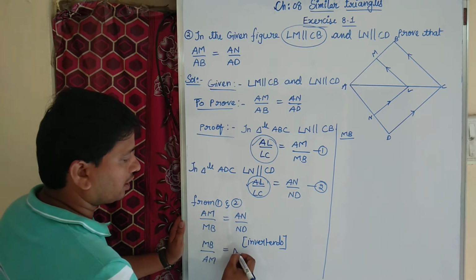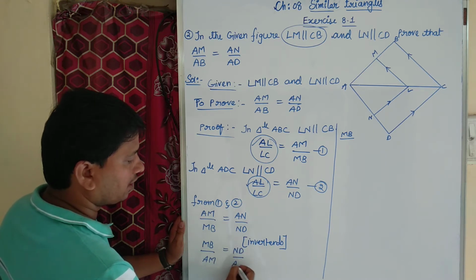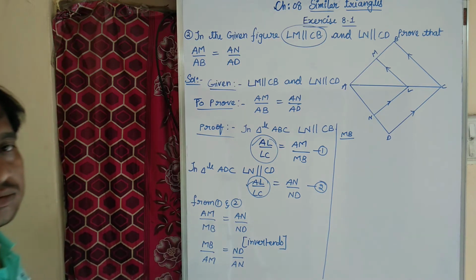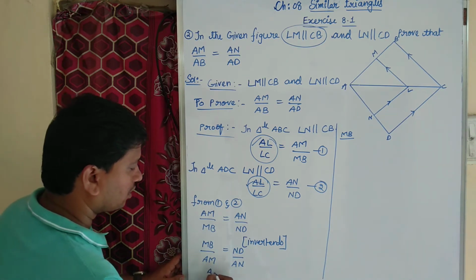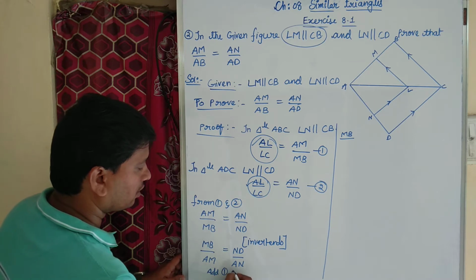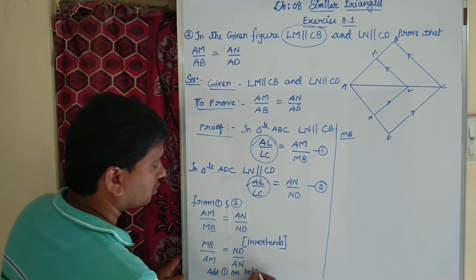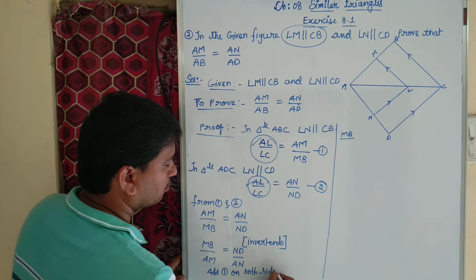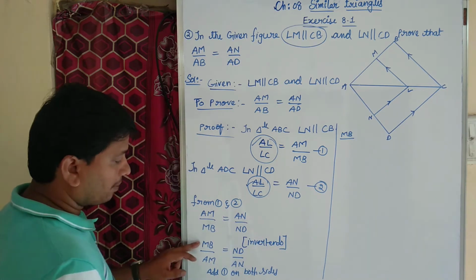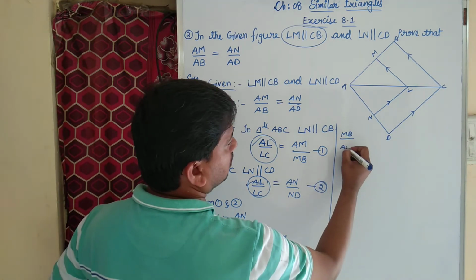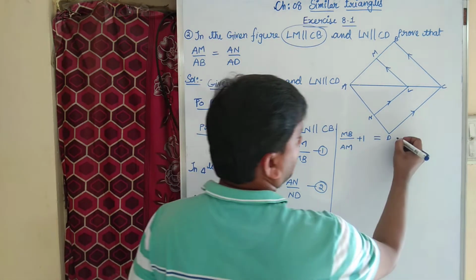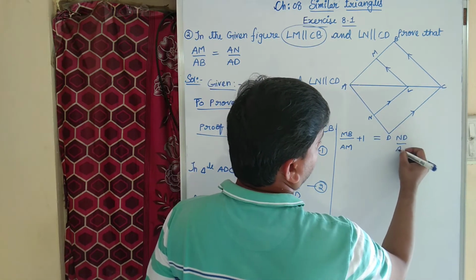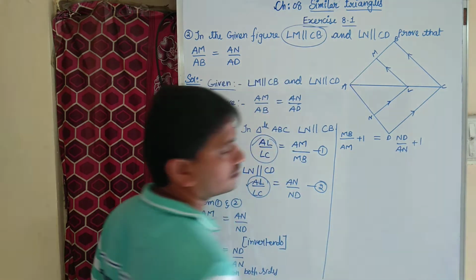Here AN by ND will become ND by AN. Right? Now what to do? Add 1 on both sides. So MB by AM plus 1 is equal to ND by AN plus 1.